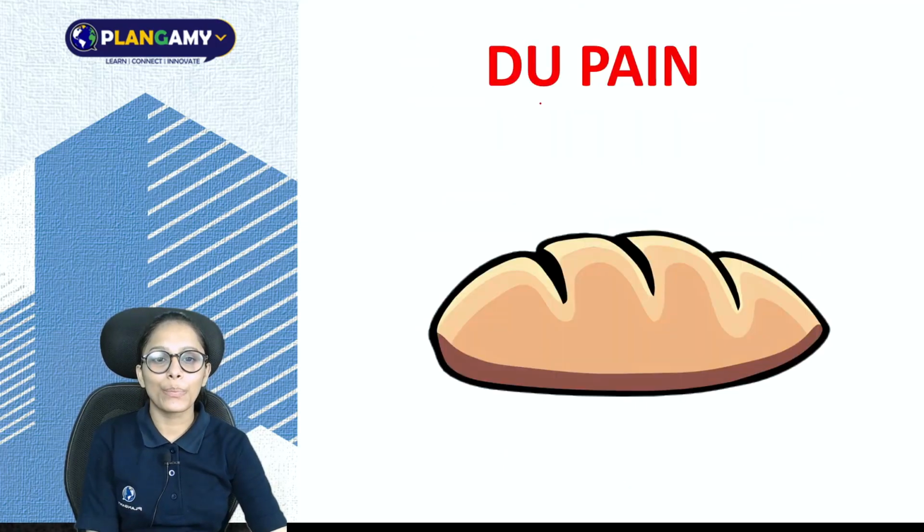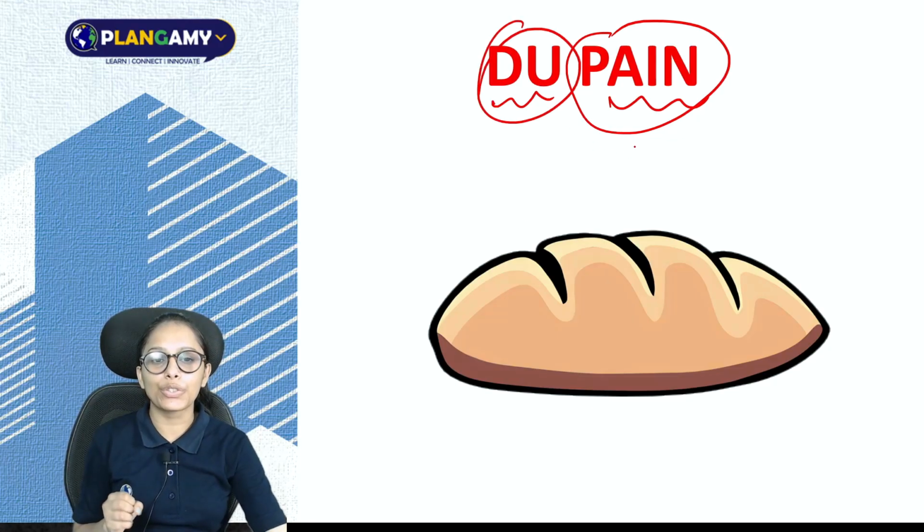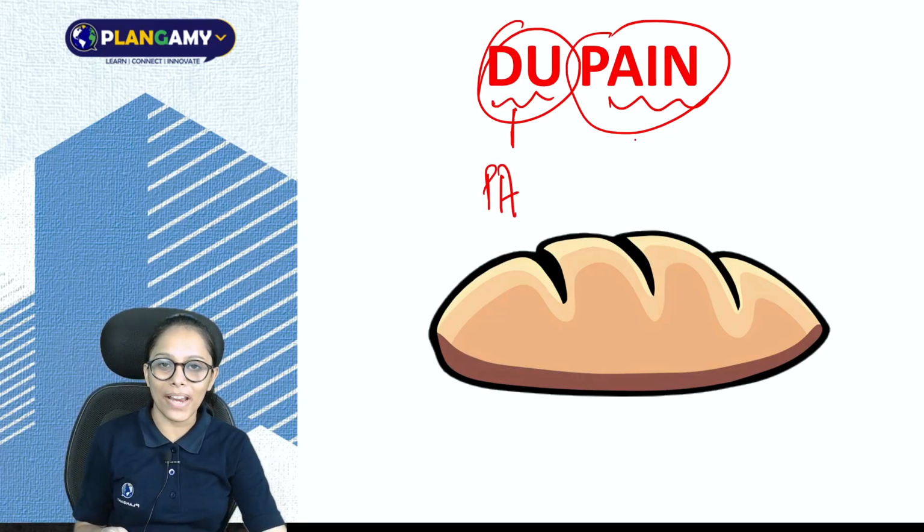Now first we have here du pain. Now du pain is our bread. So in this picture we are talking about bread. Always remember that whenever we are talking about eatable items, or if we are talking about drinks, let's say boisson, at that time we use article partitif or partitive articles. So I have used here du pain. This is my partitive article and this is my bread.